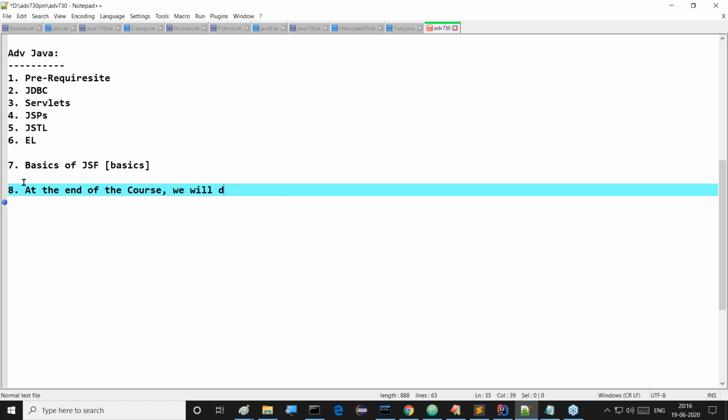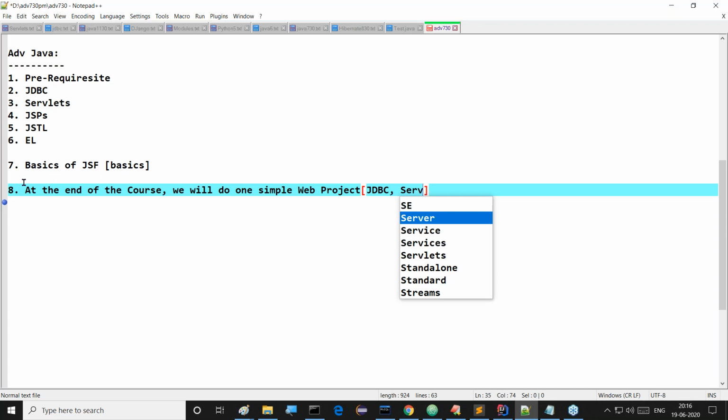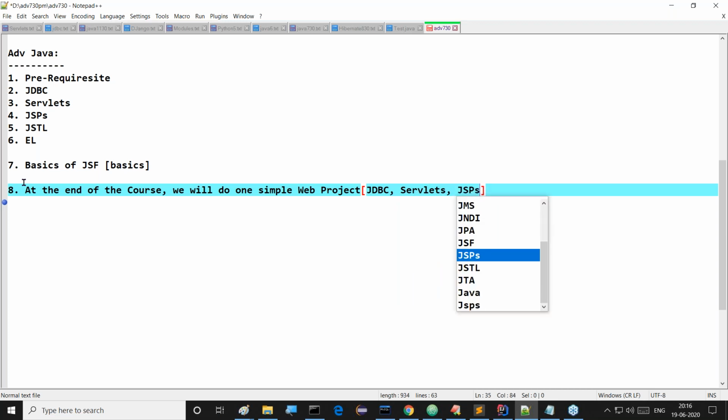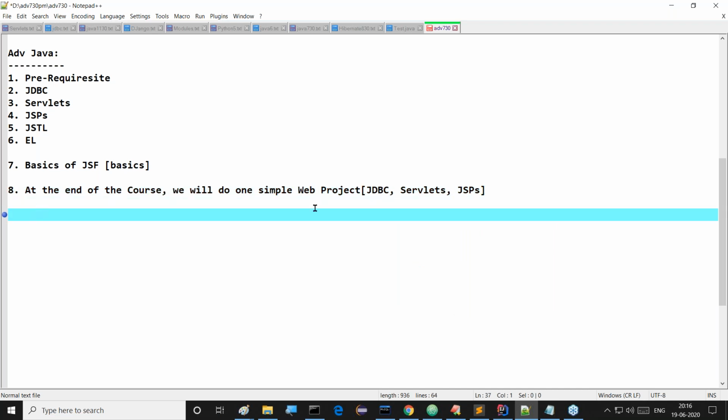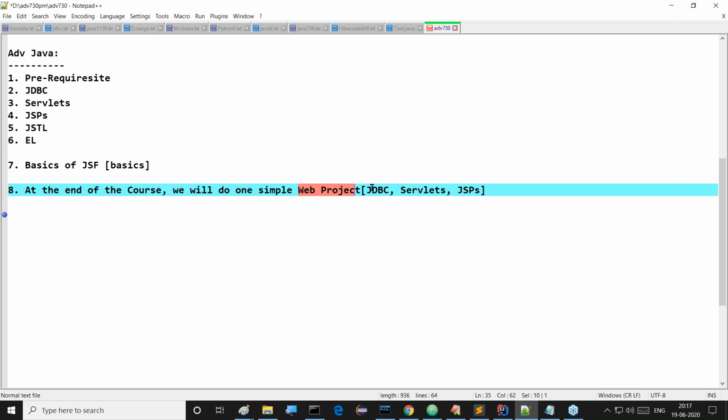we will do one simple application. One simple web application we will prepare, simply speaking, a web project. This web project is going to be designed on the base of JDBC, next servlets, and JSPs and their internal parts. With these topics, I will prepare one simple web project.